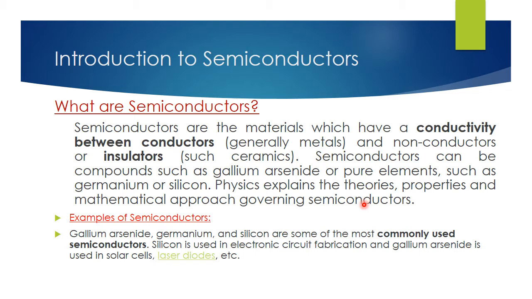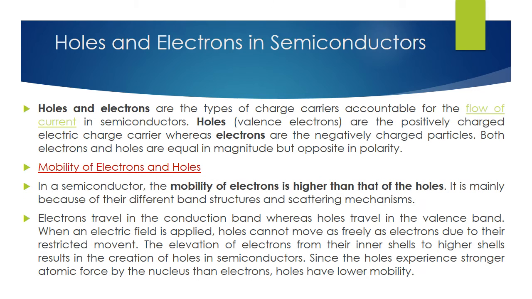Physics explains the theories, properties and mathematical approaches governing semiconductors. Examples of semiconductors: gallium arsenide, germanium and silicon are some of the most commonly used semiconductors. Silicon is used in electric circuit fabrication, and gallium arsenide is used in solar cells and laser diodes. These are the examples of semiconductors.